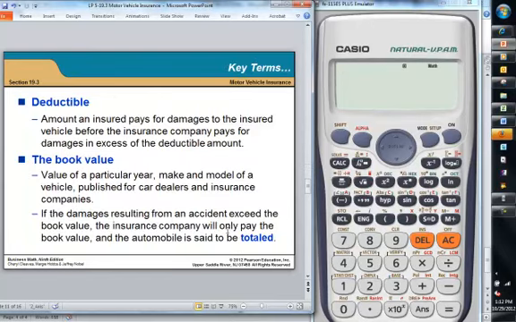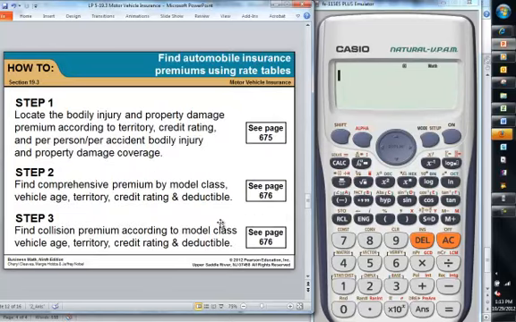Okay, the book value is the value of a particular year, make, and model of a vehicle. If the damages resulting from a vehicle exceed the book value, the insurance company will only pay the book value, and the automobile is said to be totaled. So if you're looking for insurance premiums using the rate tables, you locate the amount that you have for each one of the different areas, and then find them according to the category.